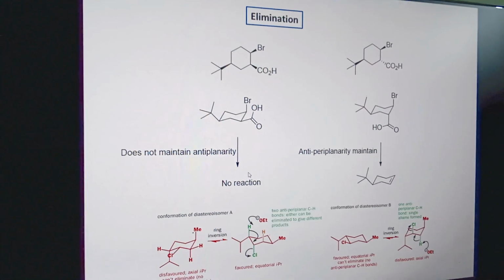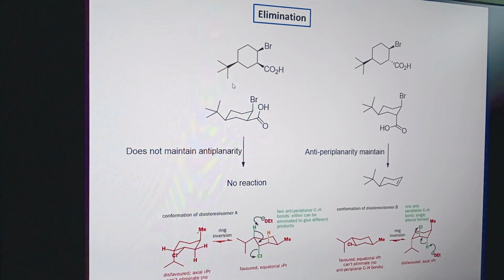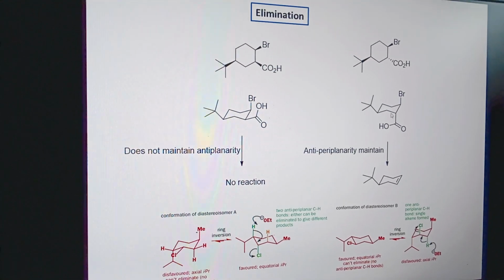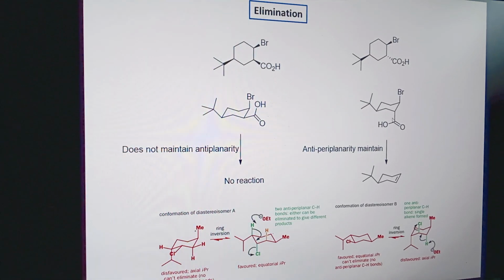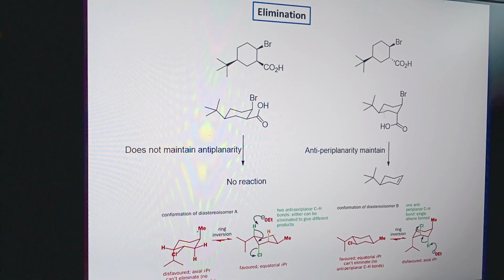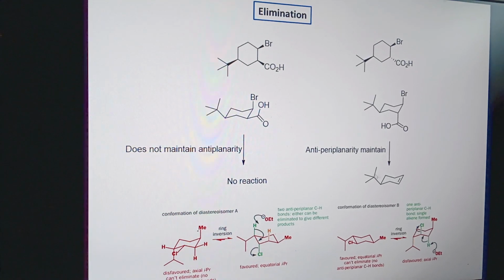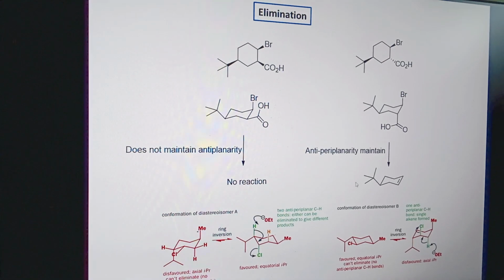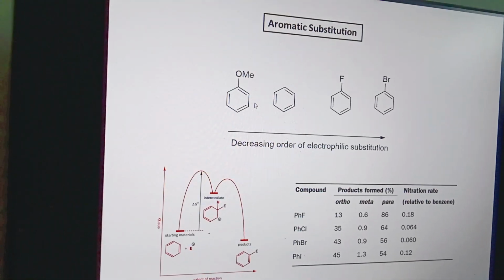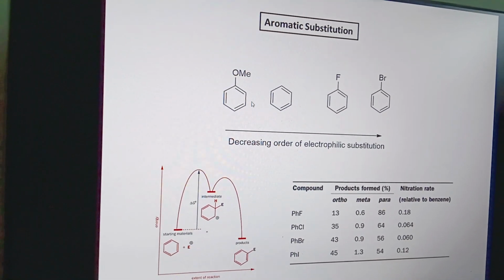Next problem is the elimination reaction problem. Here two isomers are given, one the cis isomer and another the trans isomer. We know that the anti-periplanar geometry is more favorable for the elimination reaction. So in this isomer the anti-periplanar geometry is maintained, so the cyclohexene derivative is more preferred compared to the cis isomer.